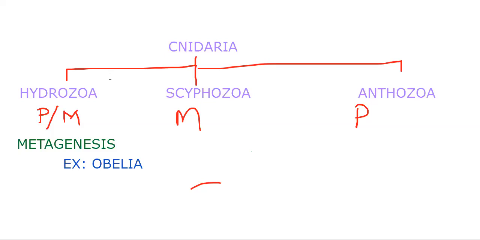Think logically to answer this. So where is this feature to be placed? Among the three classes, where is it to be placed? Hydrozoa, sir. Very good. But why? Can you give the reason?